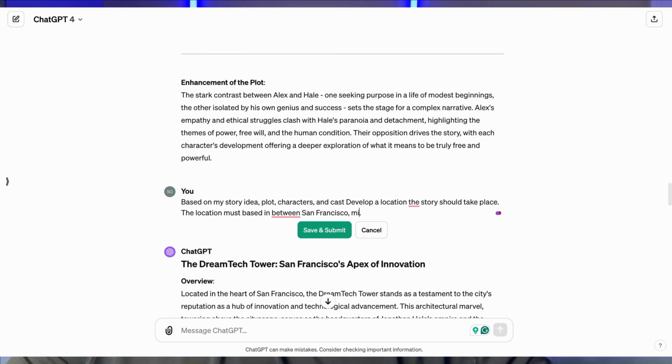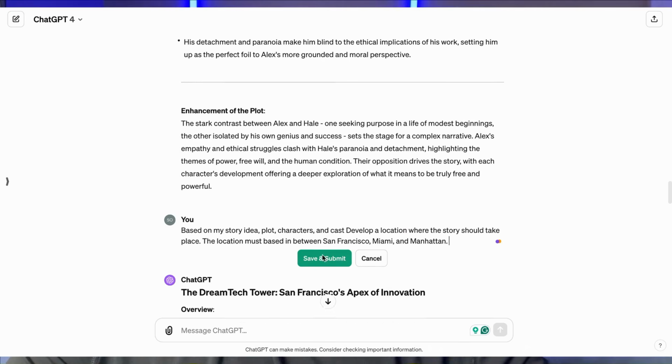And I'm going to add some limitations. Based on my story idea, plot, characters, and cast, develop locations where the story should take place. The locations must be between San Francisco, Miami, and Manhattan. And I'm also going to add, remember that no one knows about dream hoppers.